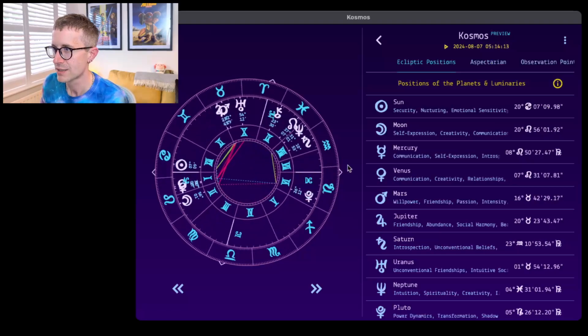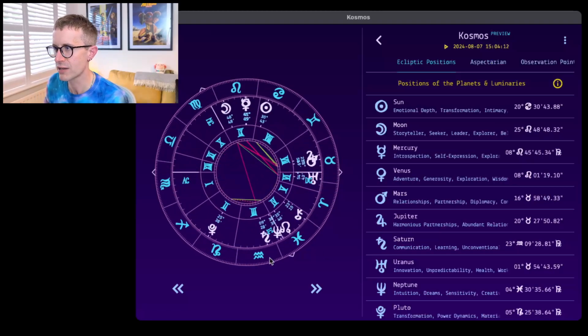Or you can just open it here. As you can see, the chart looks very different from last time. I've tried to simplify it a bit. I've got rid of all that surrounding circular text and the bright colors, and I've tried to make this feel a little more aesthetically subtle, not quite as brash as the last one.